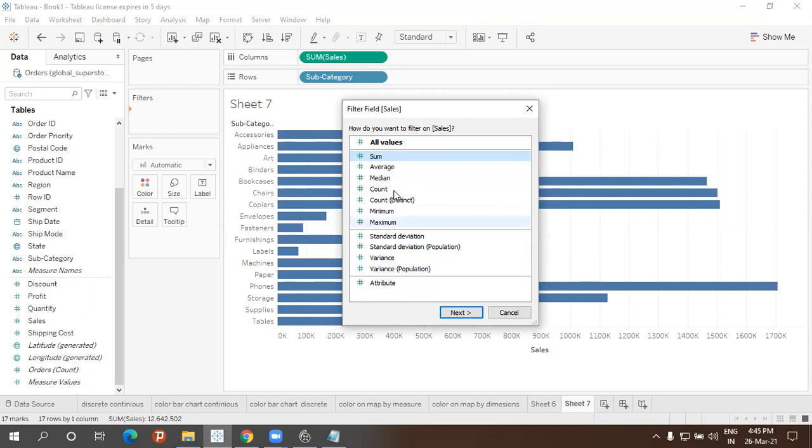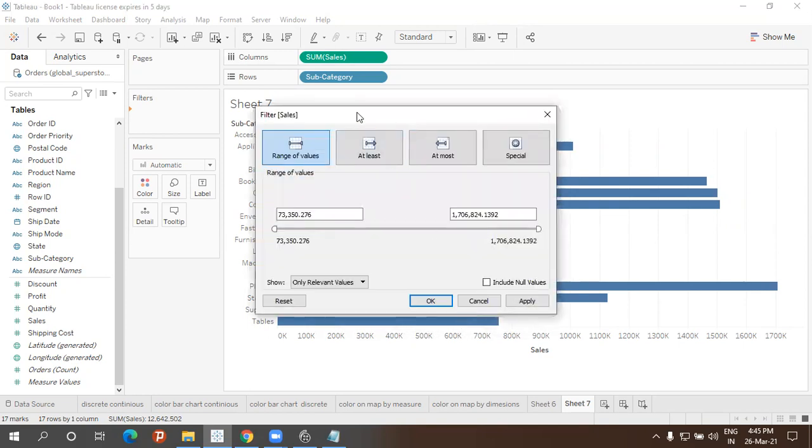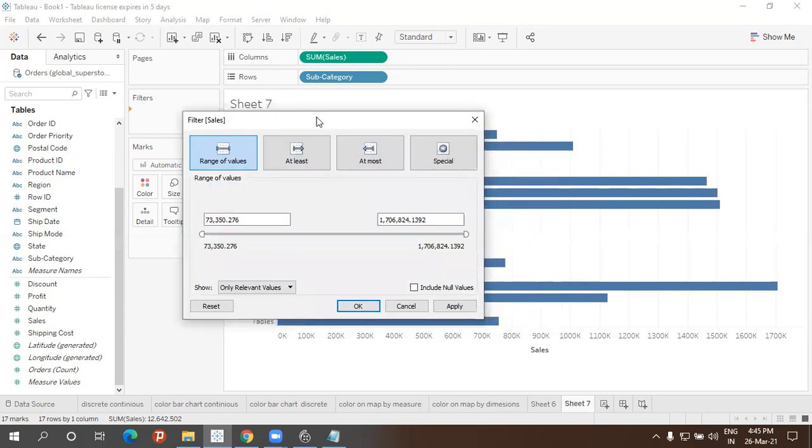These are called aggregated functions. When I say, for example, let me take sum only, and I click next, what happens? The range of values comes. So where I can take range of values, at least, at most, special.